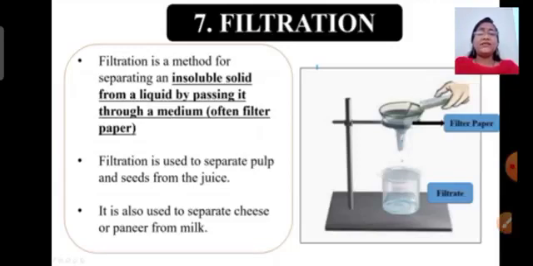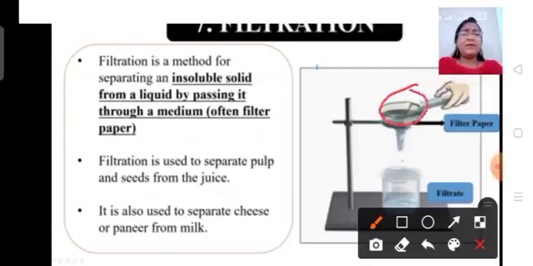So here is a diagram. You can see the filter paper. Here is the filter paper which was kept on the funnel. If you put the liquid in this way from the top, it passes through the filter paper, and what you get is a crystal clear pure liquid over here, and this is called the filtrate. What you get after filtration, we call the filtrate.